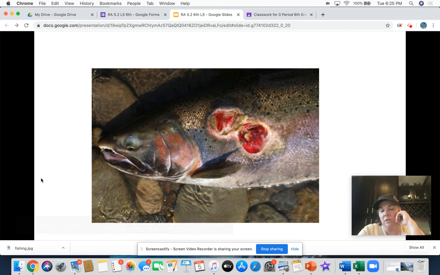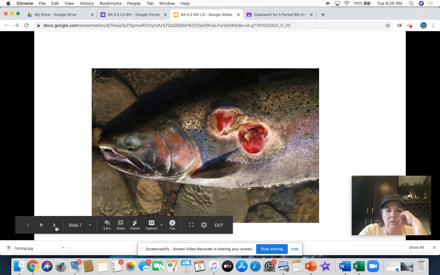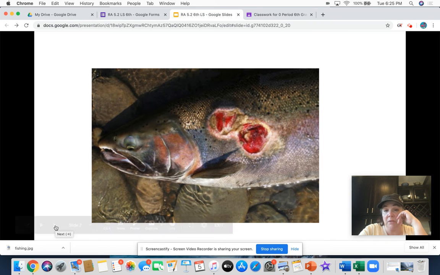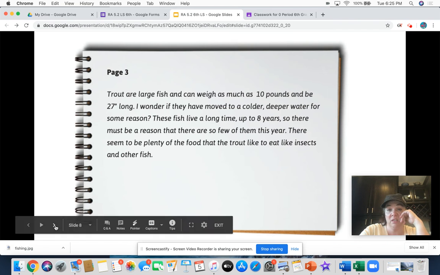Here's a picture that Ron sent me of these great big huge wounds. These wounds are about the size of a quarter to give you some scale. And you can see it goes right down into the poor fish. Poor fish. And Ron's right. No one wants to buy that kind of fish to eat. We don't know what's making those kinds of wounds. Page 3. Trout are large fish and can weigh as much as 10 pounds and be 27 inches long.